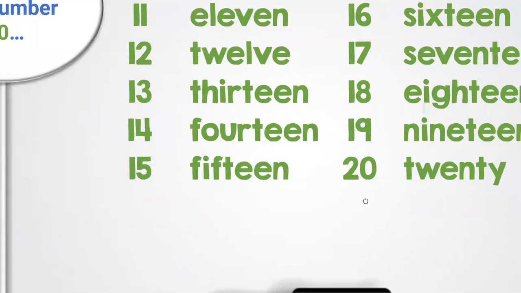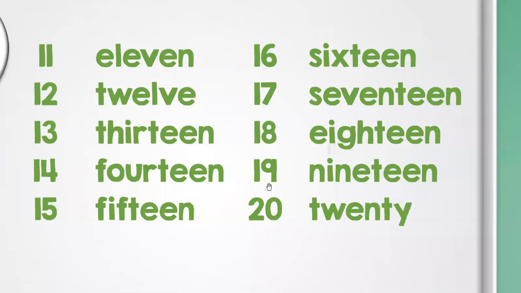Okay, notice how from 13 to 19, we have teen at the end. And normally we just write this number before: 9, 8, 7, 6, 4. Only the number 13 and the number 15 are a little bit different, but they all end in teen.